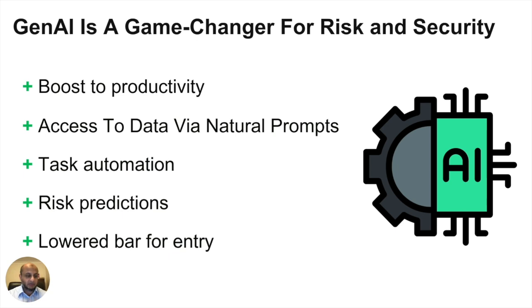ChatGPT was the most popular application in the history of the internet, if I recall. And you could access so much information just through simple natural language, right? You could automate tasks through the ChatGPT AI, the OpenAI API. From the security perspective, you can actually analyze data and predict using generative AI, and it lowered the bar of entry. Suddenly, you didn't need to be an expert on SQL, an expert on all the low-level AI things. AI became so commonplace because it became generalized, right? Anybody could access it. That was the beauty of ChatGPT and the further generative AI applications that came along after it.